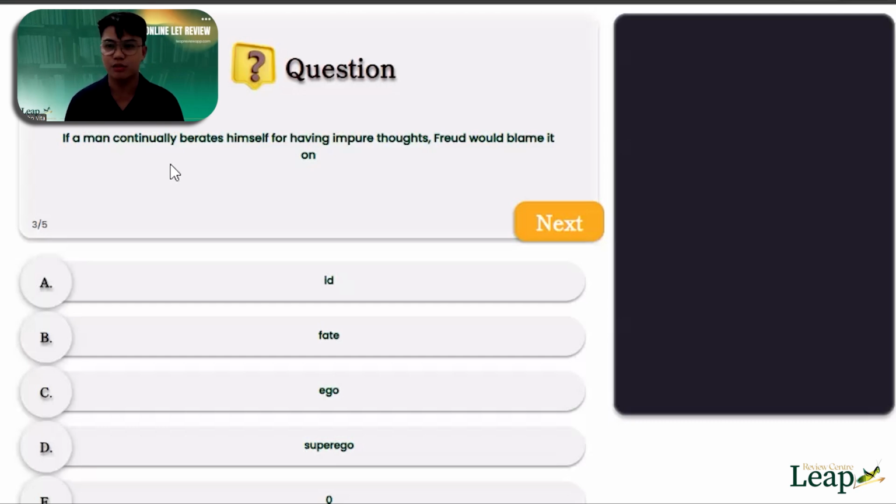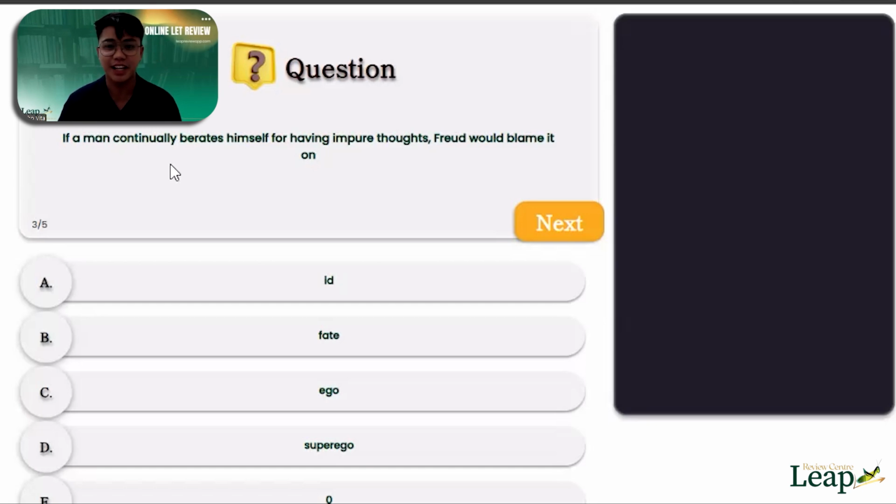In the board exam, you have to widen your vocabulary because there are a lot of words that you will not be able to understand. That's why you have to use context clues as well, but it's better if you expand your vocabulary. So when you say berate, it means criticize. A more common synonym of berate is criticize. So if a man continually criticizes himself for having impure thoughts, Freud will blame it on.